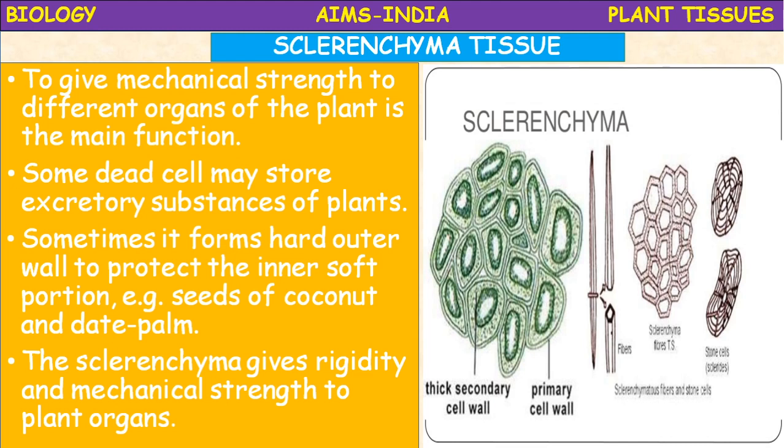So what are the different ground tissues? Ground tissue is divided into three main types: parenchyma, collenchyma and sclerenchyma. The cells of parenchyma are soft, thin-walled and loosely packed.